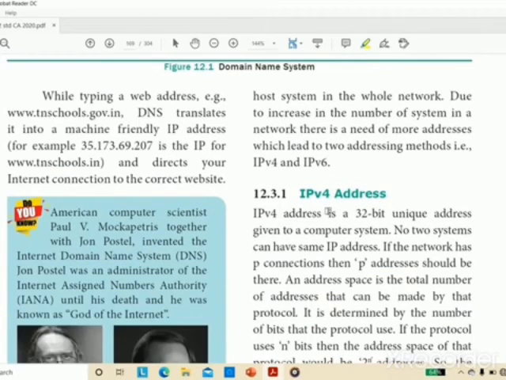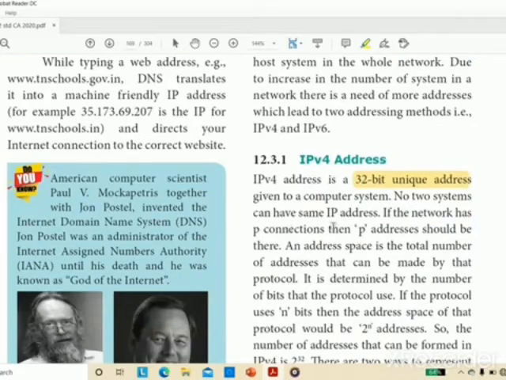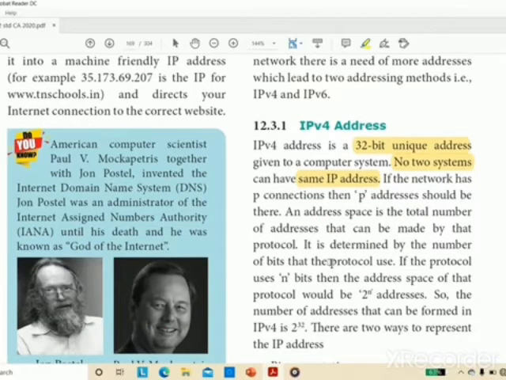Now we'll see what is an IPv4 address. It's a 32-bit unique address of a computer system. You know what a bit is. First we are going to see the IPv4 address. It's a 32-bit unique address, and no 2 systems can have the same IP address. If the network has P connections, then P addresses should be there. That means if the network has 100 computers, then we need 100 addresses to identify the computers in that particular network.